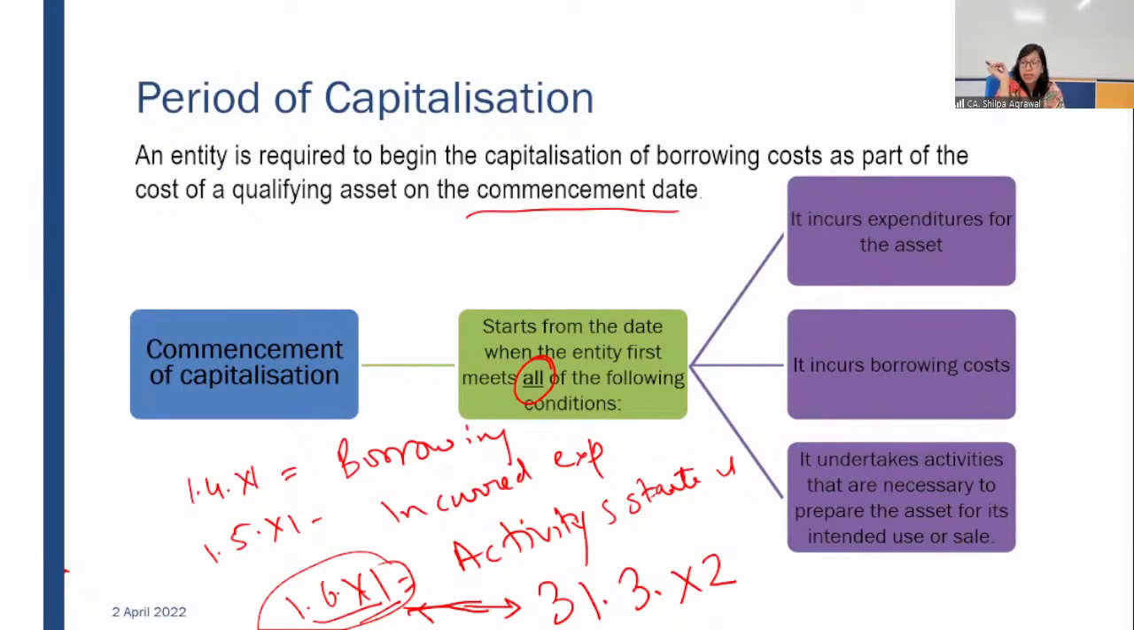Because this is an important concept. Most of the time it happens that construction starts at a later point of time and we are not able to realize when to start the capitalization. We start doing it from 1st April 20X1. But in actual, it is to be capitalized from when the activity has also started, your expenditure has also been incurred and borrowing cost has also been incurred.